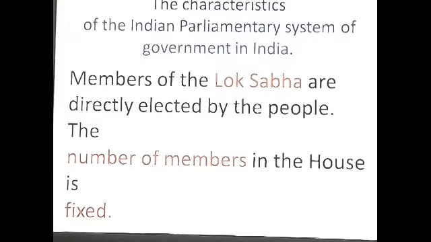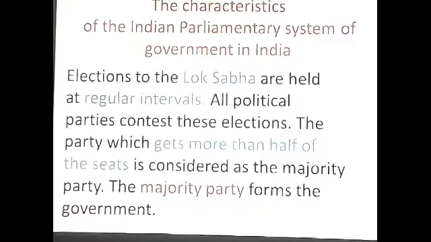Second one, members of the Lok Sabha are directly elected by the people through a secret ballot system. Nowadays EVM machines are introduced. Citizens whose age is 18 or above cast their vote to elect their representatives. The number of members in the house is fixed. Third, elections to the Lok Sabha are held at regular intervals, that is after 5 years.